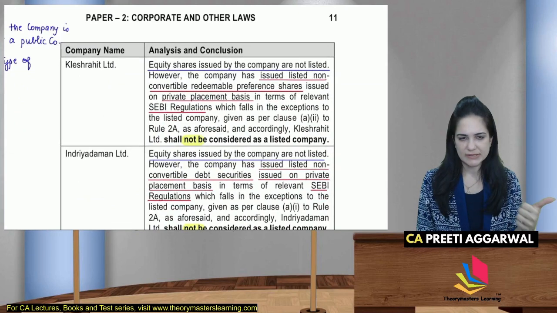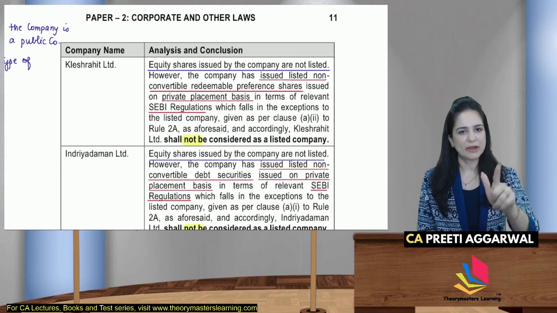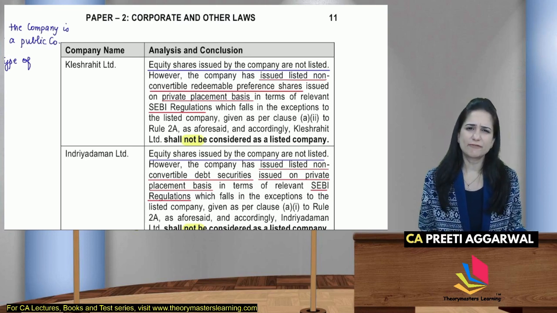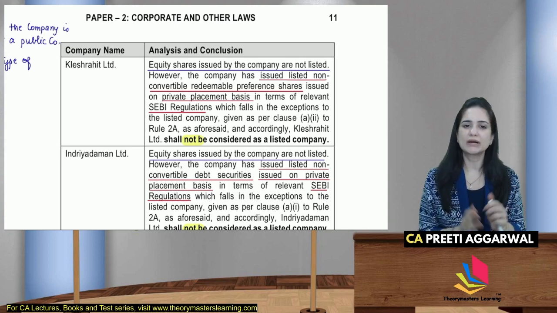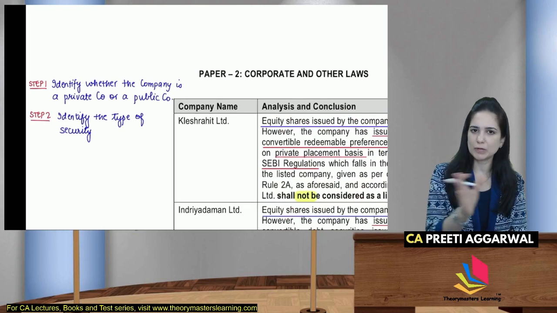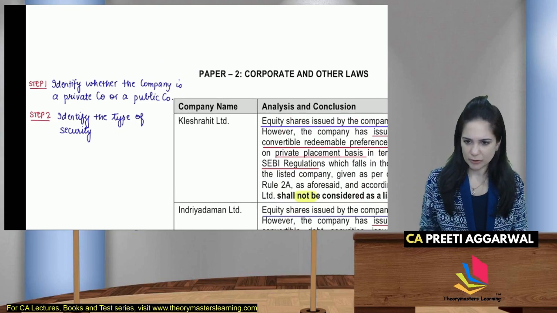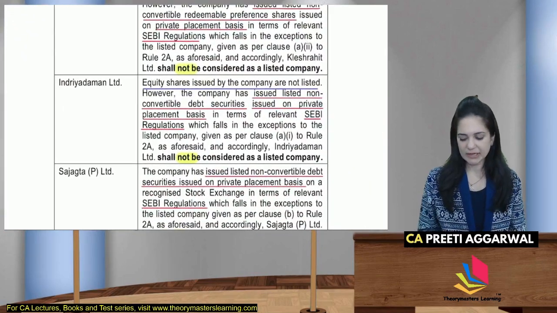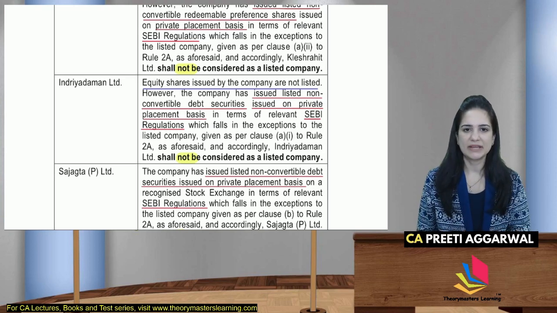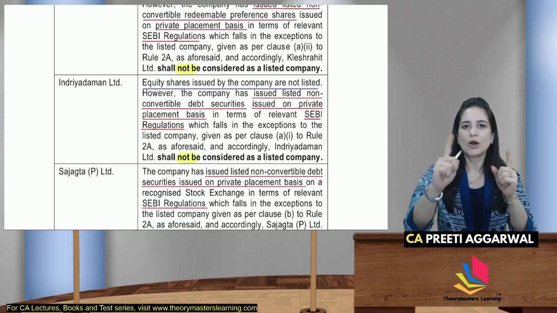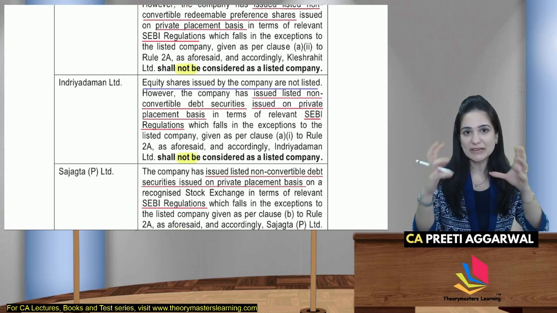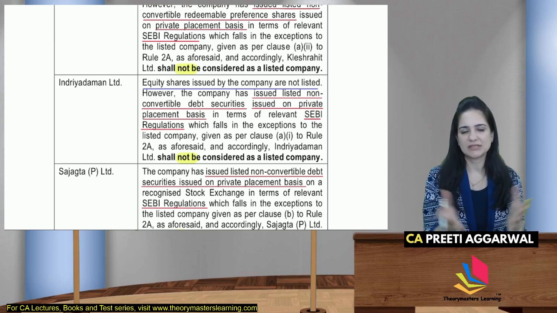So equity shares not listed, redeemable, non-convertible preference shares issued on private placement basis by following SEBI regulations. It falls under an exception. You will not be considered a listed company. So you will first identify the type of company, whether you are private or public, then you will identify the type of security. I Limited, equity shares not listed. Yes, it's a public company, but they have issued non-convertible debt securities on private placement basis by following the SEBI regulation. Now you understood the keywords. This will help you frame the answer.